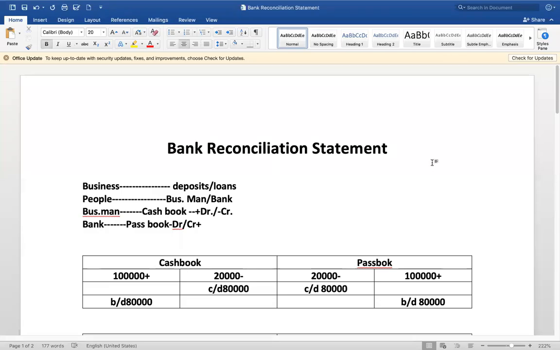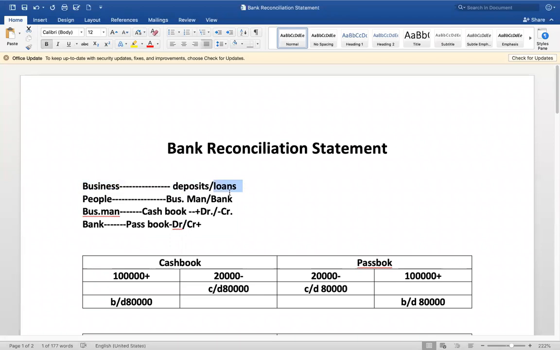Right, bank reconciliation statement we are going to talk about. Now, business organization. A bank is a business organization. What is the business of this business organization? It accepts the deposits and it advances the loans.